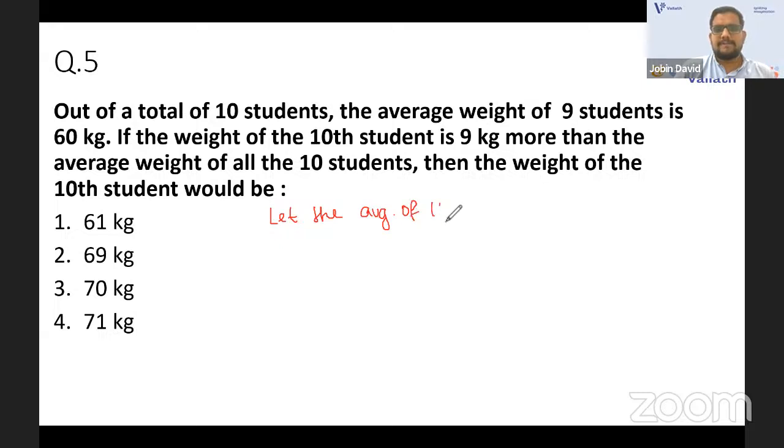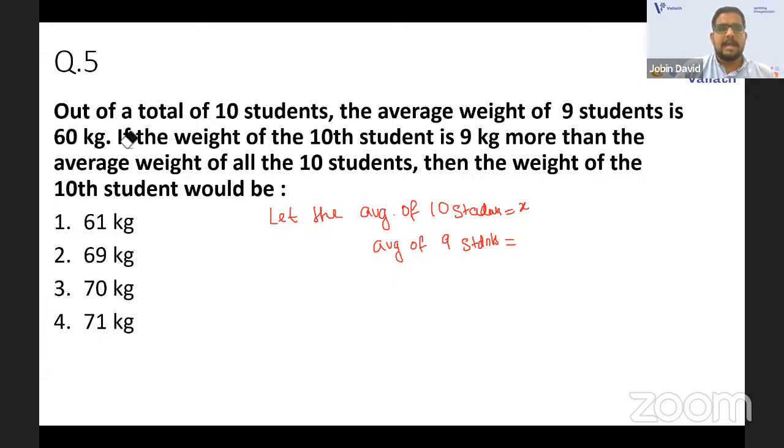Let the average of 10 students be X. Now, what is the average of 9 students? The average of the 9 students is 60, which is given.